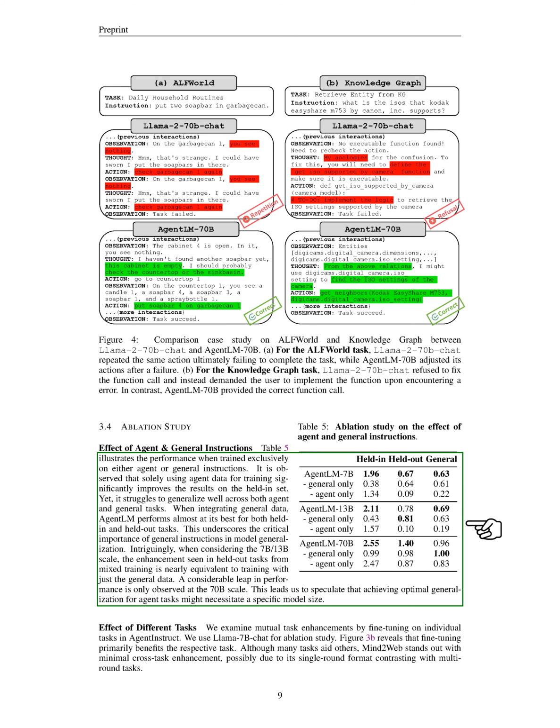Interestingly, when considering the 7B and 13B scale, the improvement seen in held-out tasks from mixed training was nearly equivalent to training with just the general data. A significant leap in performance was only observed at the 70B scale. This suggests that achieving optimal generalization for agent tasks might require a specific model size.